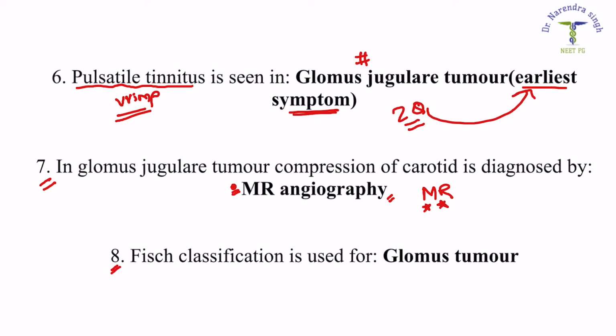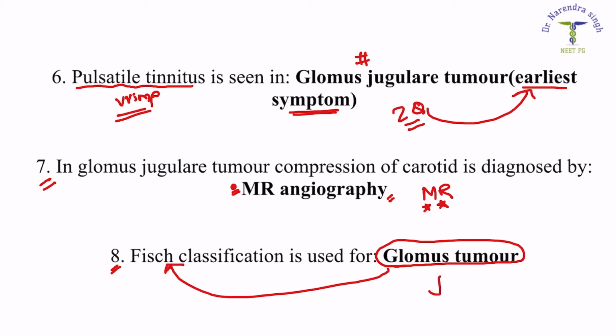Question number 8 asks: for glomus tumor, which classification system is used? The most common classification system for glomus tumor is FISCH, F-I-S-C-H. We have to keep in mind that the FISCH classification is used for glomus tumor.